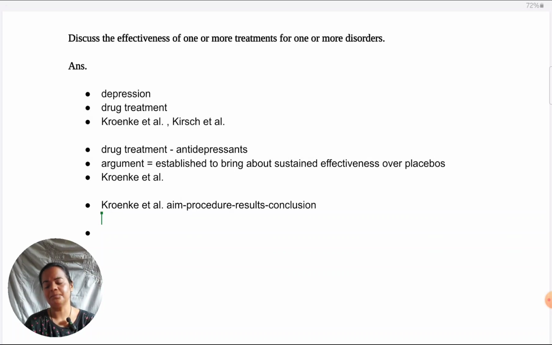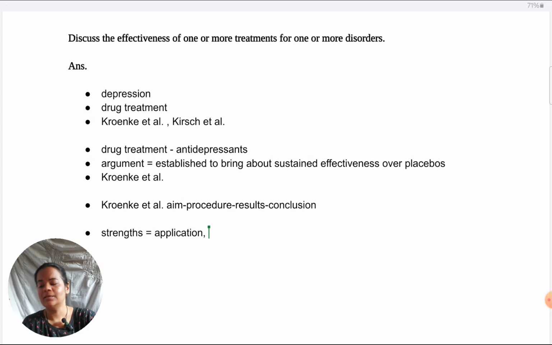in bringing long-term improvement from depression symptoms. Then again, we would give strengths and weaknesses of drug treatment as a whole and its effectiveness as a whole, rather than of Kroenke et al. in particular. Kroenke et al. will just serve as an example. So the strength of drug treatment is definitely application. If we are saying that it brings about sustained effectiveness, then it just means that it's going to be useful to a lot of patients.